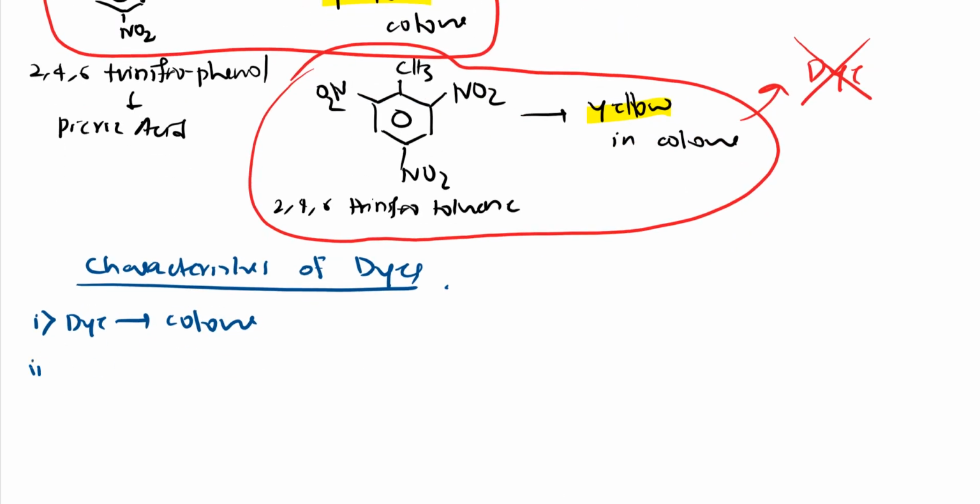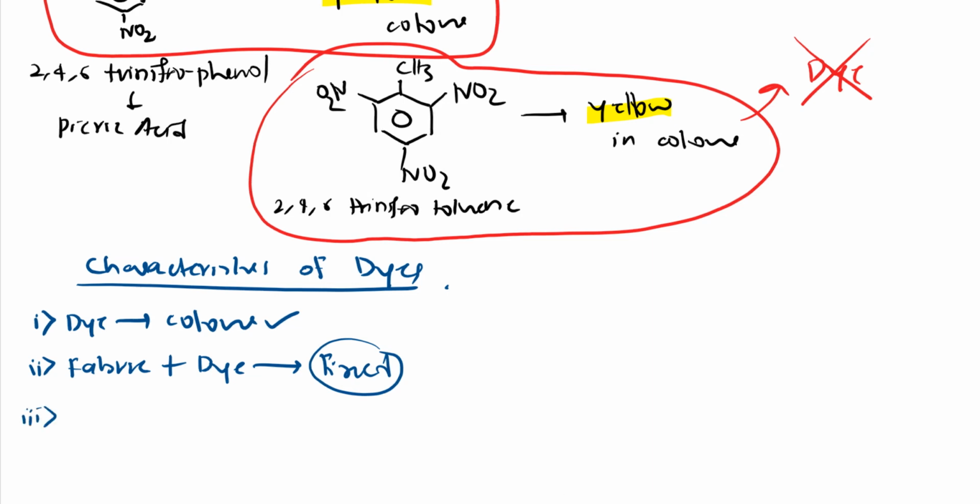The second condition: it should be able to fix itself on the material from solution. That means, here I have this fabric. When I apply the dye, it should get fixed permanently.